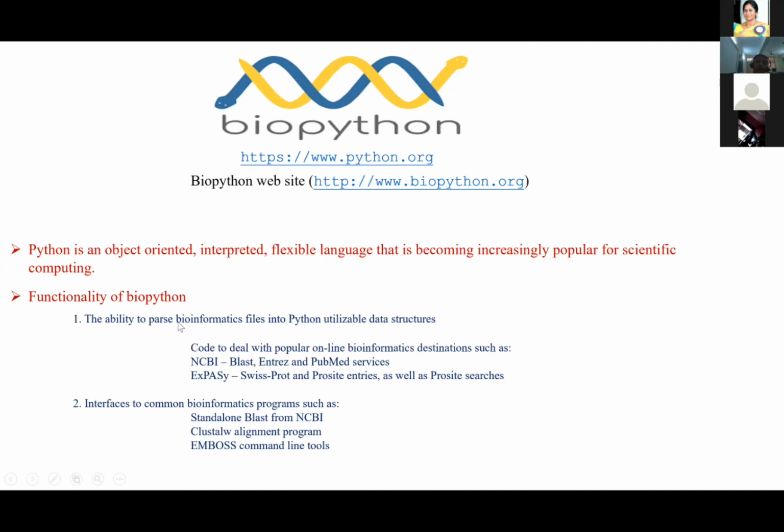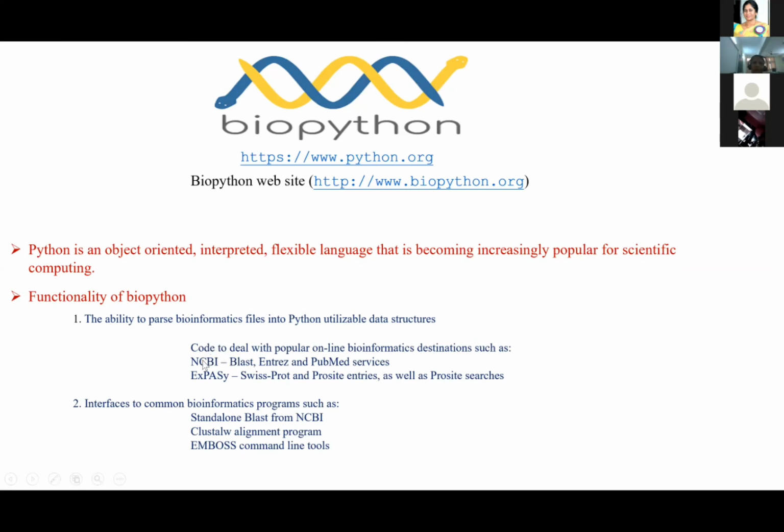So Biopython is going to parse bioinformatics data. Parse means it is going to check and transfer the information which is there in the NCBI site or ExPASy site. You don't need to individually visit those sites because it has the link to all these sites. You only need to give the sequence or the nucleotide accession number in the proper format to Biopython so that it is going to do the job for you.